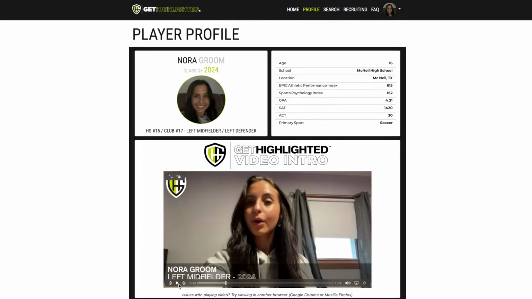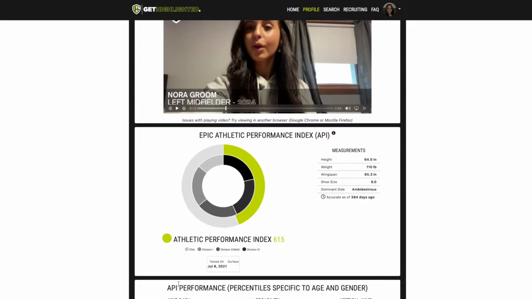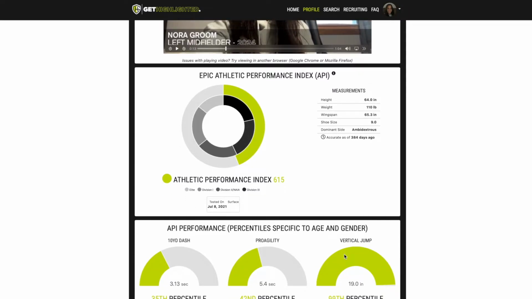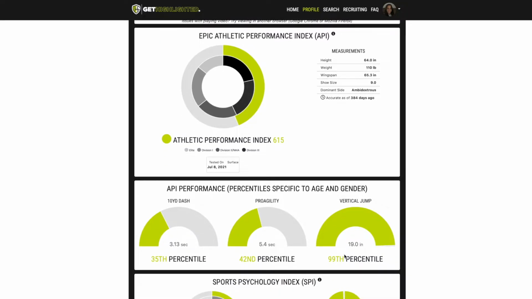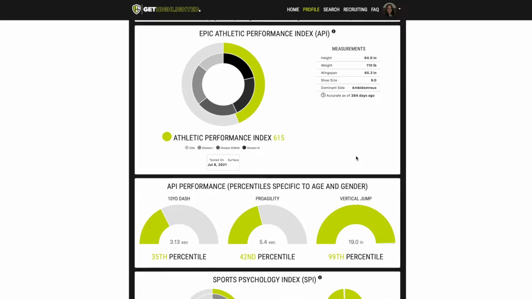So that gives you an idea. The second required element to complete the player profile is the athletic performance index. These scores are derived from tests that are taken at a sports performance facility. Many of you have already done that, and those scores are automatically uploaded into the player profile. This is a major differentiator for Get Highlighted player profiles in that it gives a college coach an opportunity to search for student athletes based on scientifically validated sports performance data.